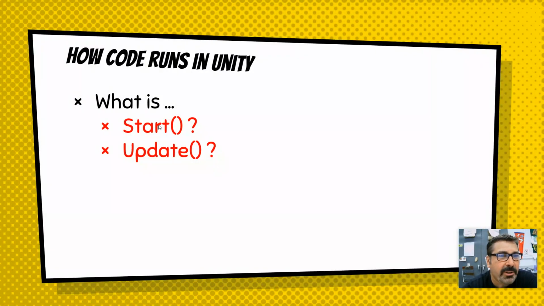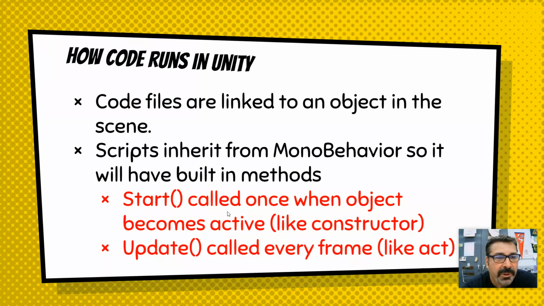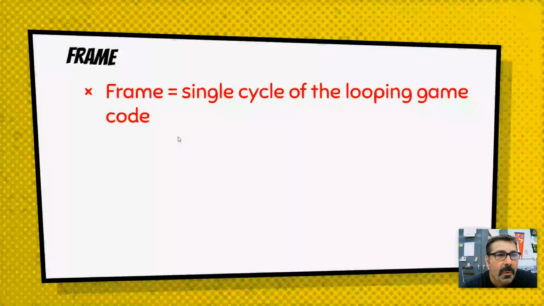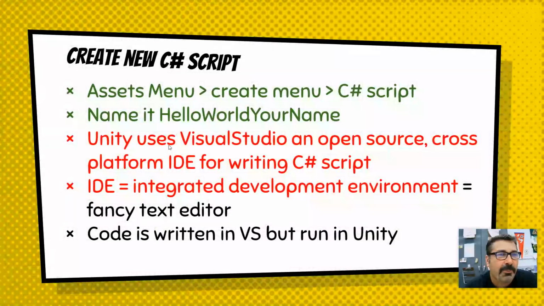All right, answer these questions. What is start and what is update in your notes? Start is called once when an object becomes active, like the constructor. It runs one time right at the beginning. Then update is called every frame. So it loops over and over just like the act method. A frame is a single cycle of the looping game code. So every time it does that code, that is a frame.